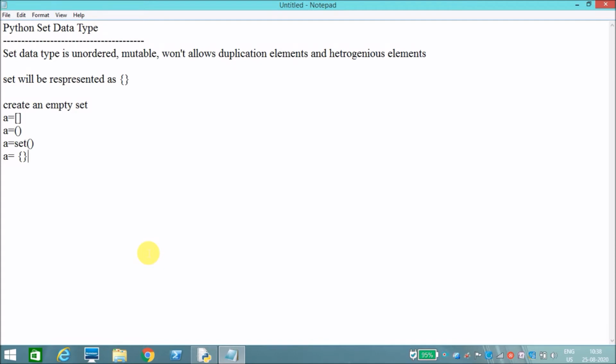Now let's see the set methods. First one, adding an element to this set.